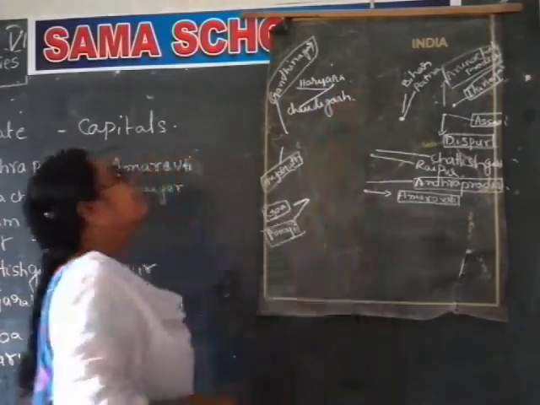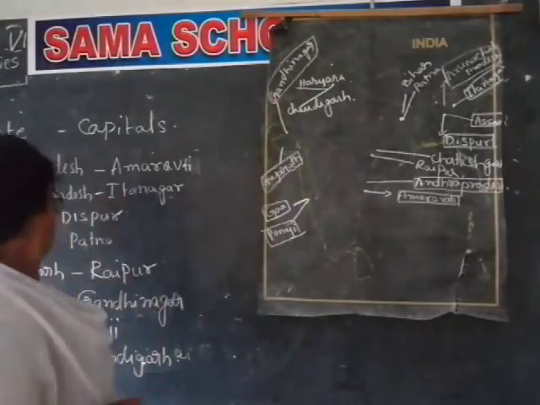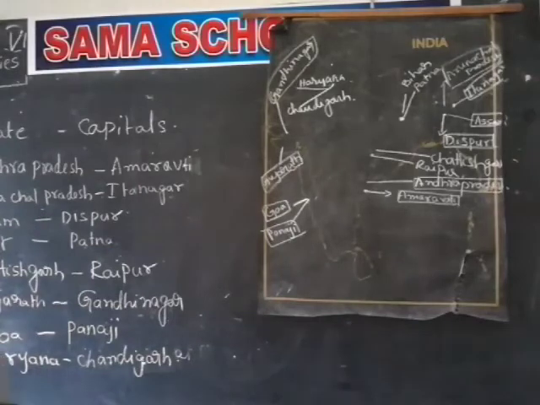Chandigarh is the capital of Haryana. So how many are completed? 8 are completed.